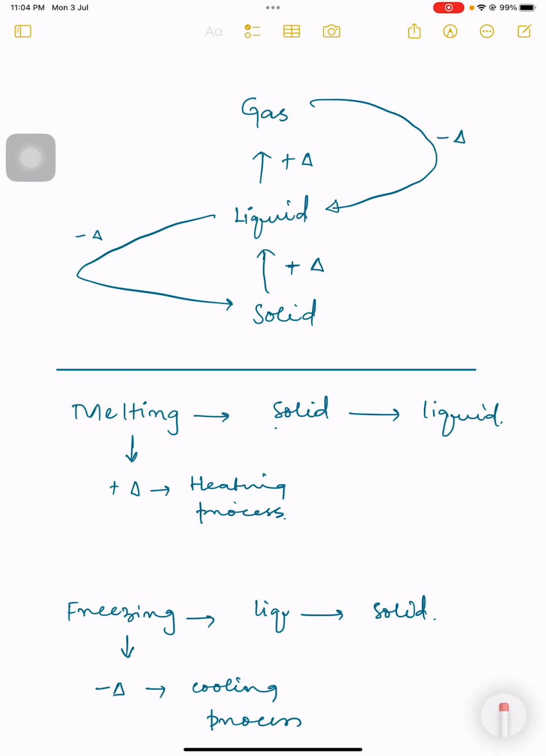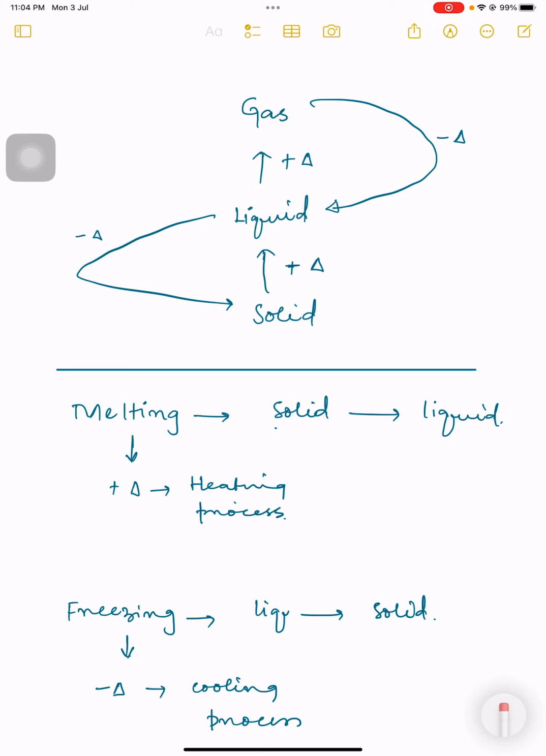Okay, right now the first process is melting. In melting, basically we have a solid at the start, and the solid is converting itself into a liquid. So what is melting? Melting is a process in which a solid turns into the liquid state at a fixed temperature. Okay, so it is a plus triangle process. What is the meaning of plus triangle? It means that heat energy is absorbed. And what is the triangle representing? Triangle is representing the heat energy. So plus triangle means heat energy is absorbed. So it means that melting is a heating process.